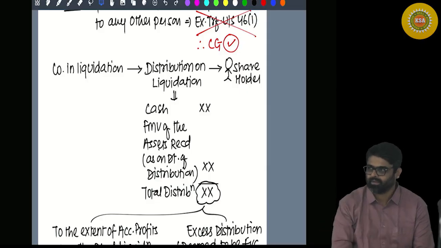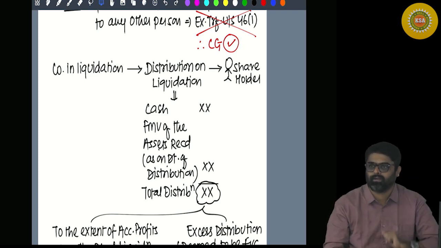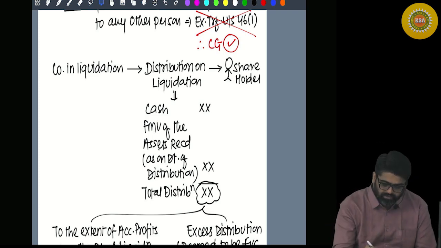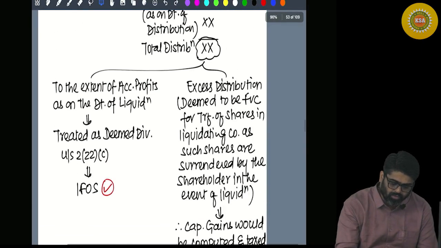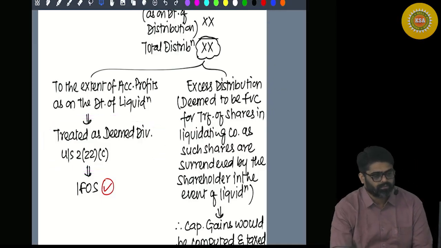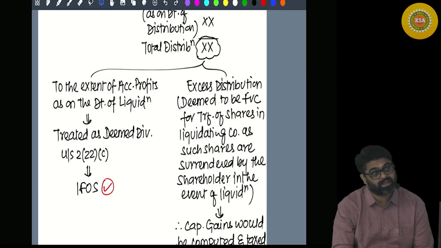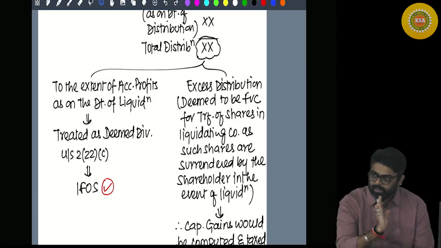But wait. Out of this amount, some amount is already treated as your deemed dividend. Out of this entire 2 lakh plus 8 lakh, out of this 10 lakh, some amount will already be treated as your deemed dividend. To that extent, the amount should not be taxed again under the head capital gain. So eliminate that amount.